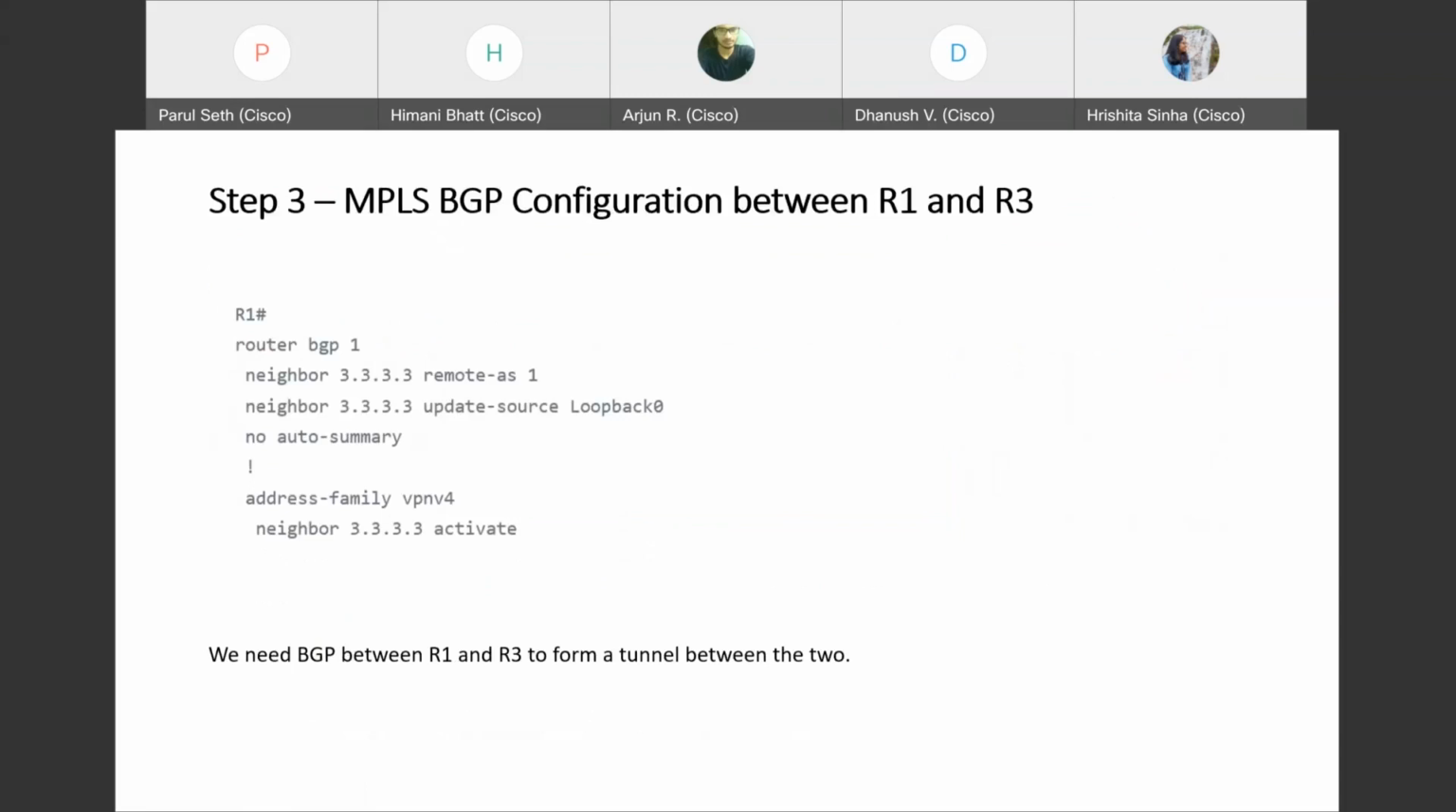And yeah, we'll be putting it into the VPNv4 address family, and for the tunneling we need the VPN, so that's why we are putting it. And for the R3 router, the neighbor will be considered as 1.1.1.1, and all the process will be the same.